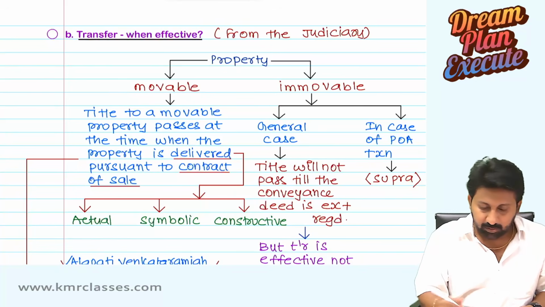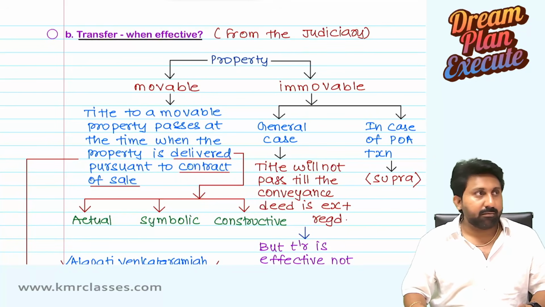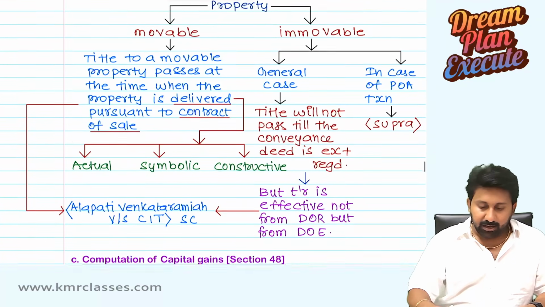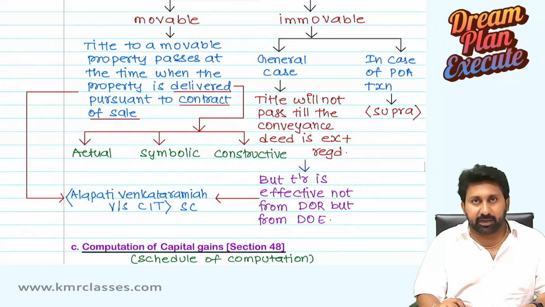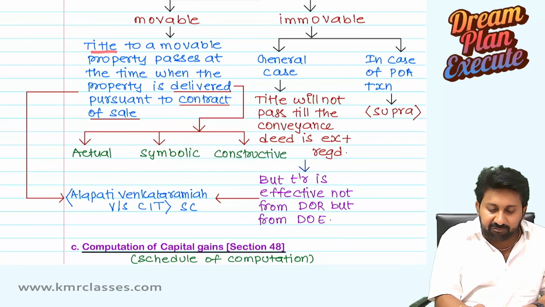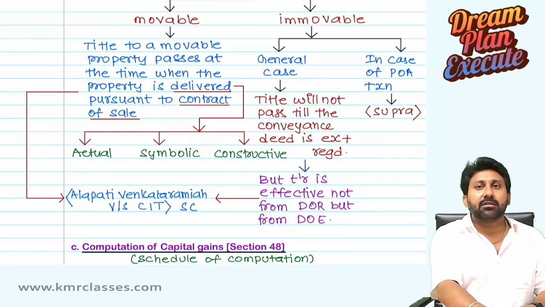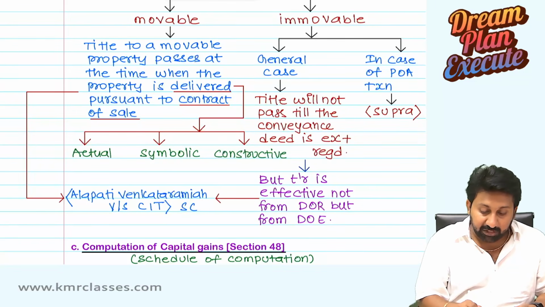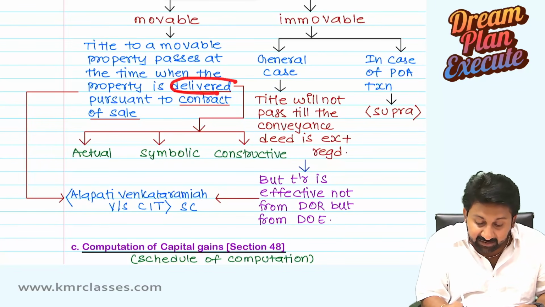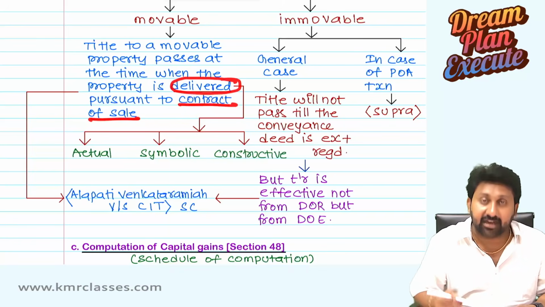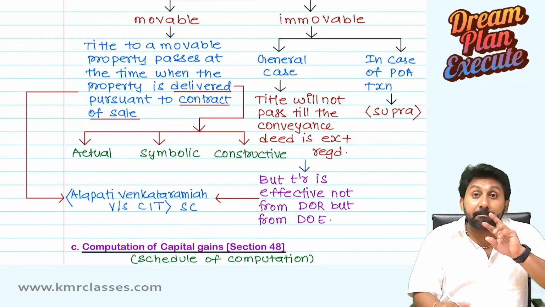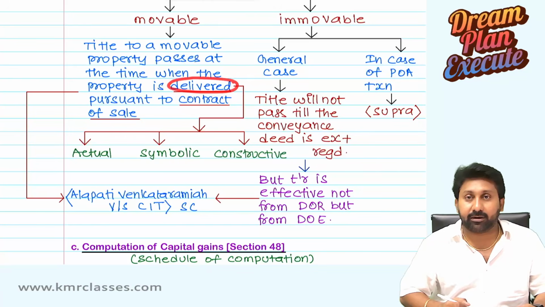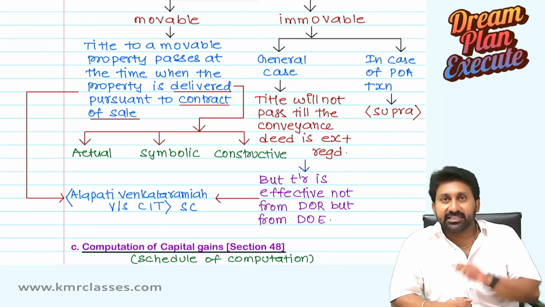See, there is a property. It can be movable or immovable. If the property is a movable property, the title of the movable property passes, title meaning the ownership, at the time when the property is delivered pursuant to the contract of sale. Meaning, what makes the transfer complete? Delivery will make the transfer complete. Sale of Goods Act is referred here.